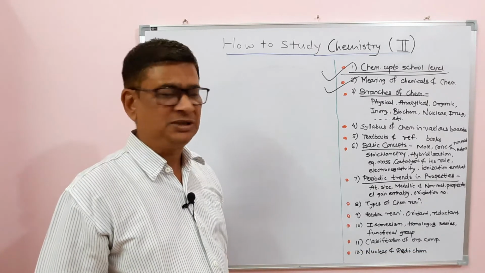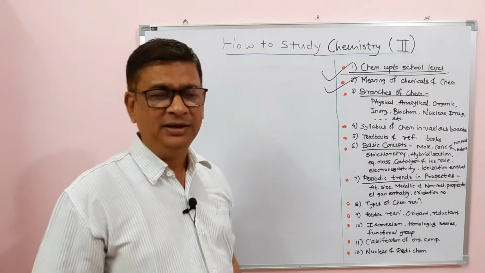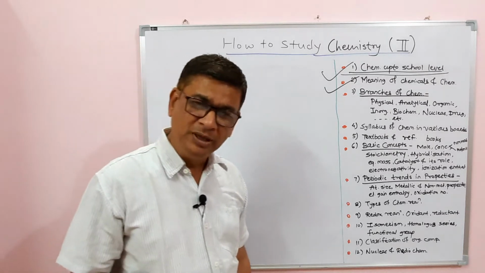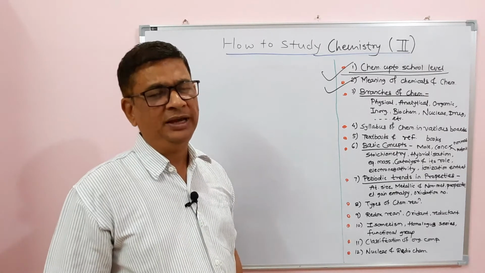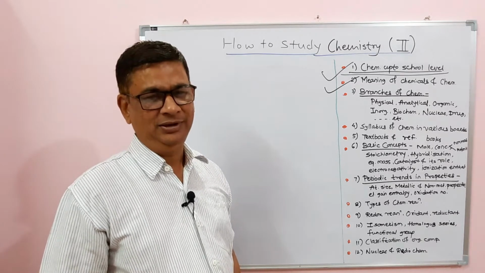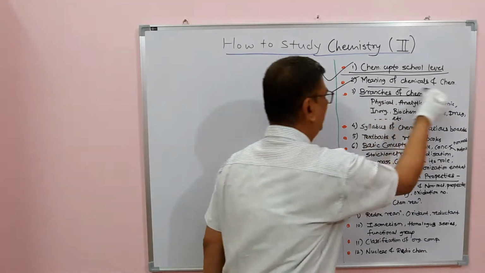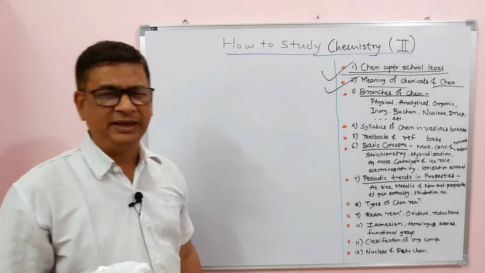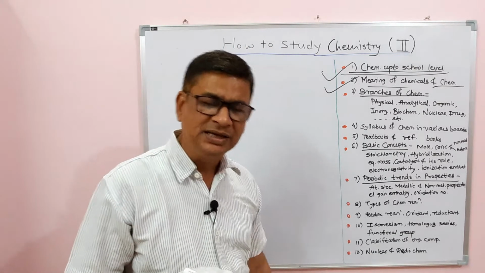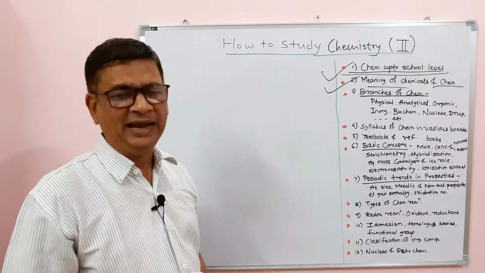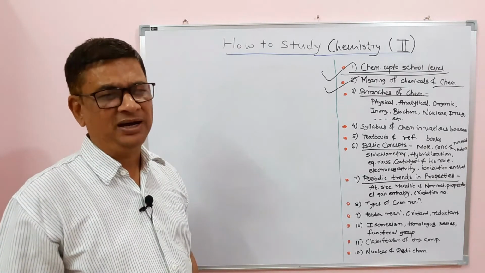Why? Because the basic definition of chemical is that every matter which has mass, which occupies volume, is made up of some elements from the periodic table, and hence it is chemical. So that is about chemical. What about chemistry then? The study of chemicals, their structure, their reactions, their properties, their interconversion from one into another. That is, in simple language, what is meant by chemistry.